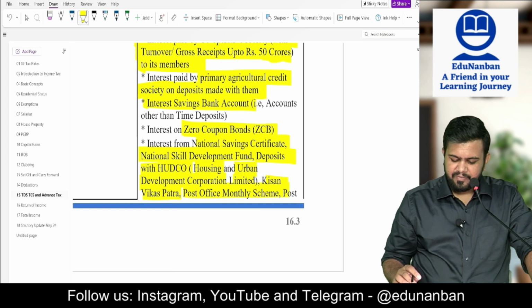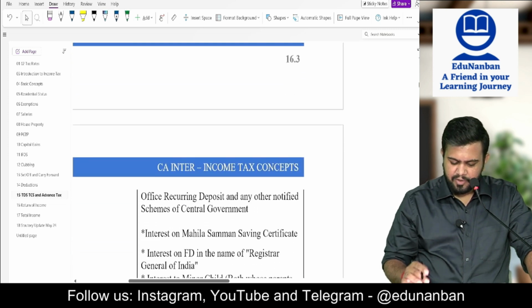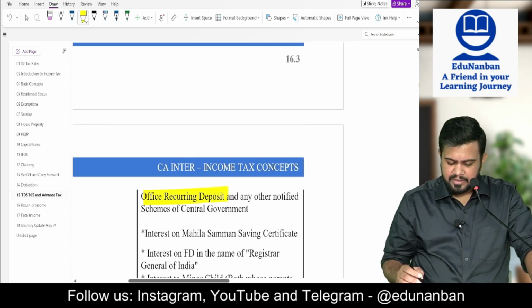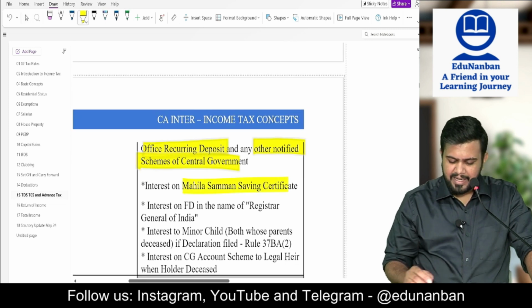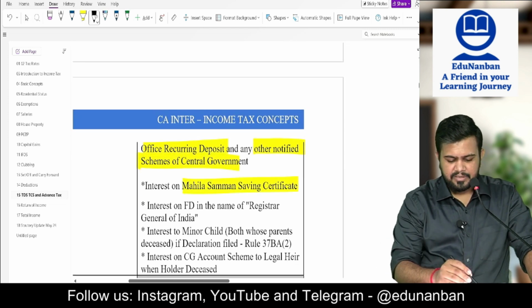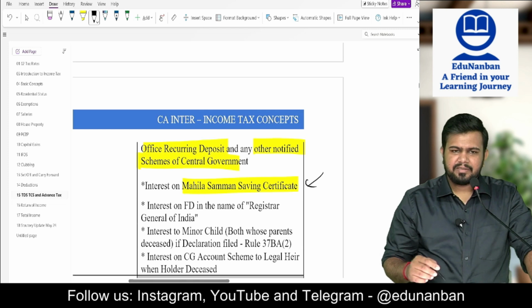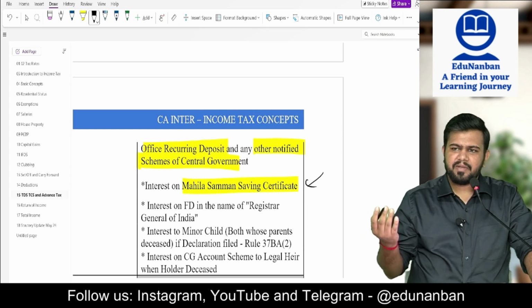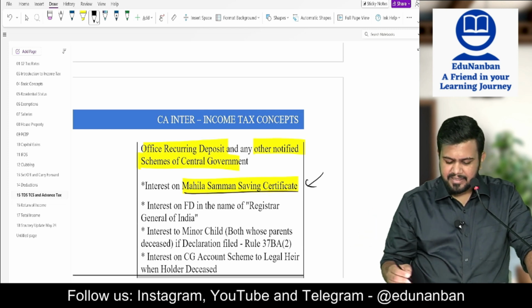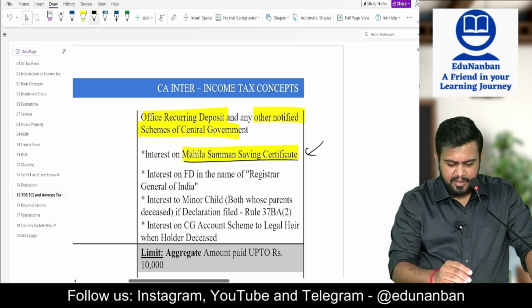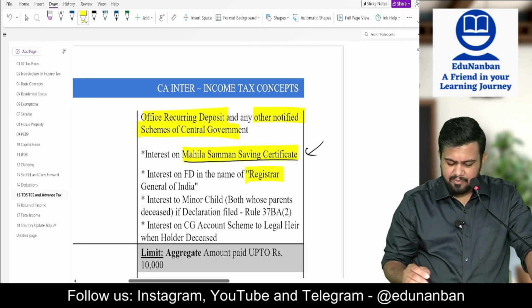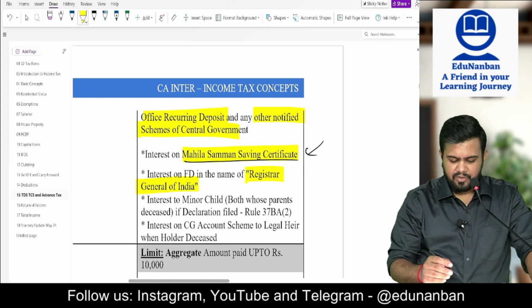Post office monthly scheme, no TDS. Post office RD, no TDS. Or any other notified scheme of central government, no TDS. Mahila Samman Saving Certificate, no TDS. This you be thorough with because this is introduced recently, so it may be coming in the examination. Mahila Samman Saving Certificate, no TDS. Next, interest on FD in the name of Registrar General of India, no TDS.